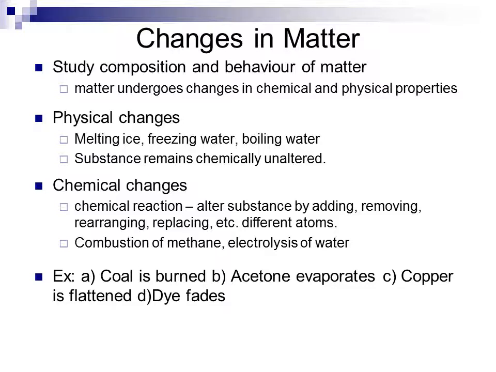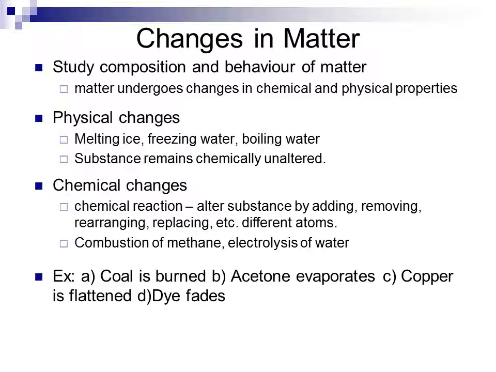So if we look at some examples of different processes, if we burn coal, if we evaporate acetone, if we flatten copper, if we see the fading of dye, what would each of these be, physical or chemical changes? You would probably guess coal burning would be a chemical change. Acetone would be probably a physical change. The copper would also be a physical change.